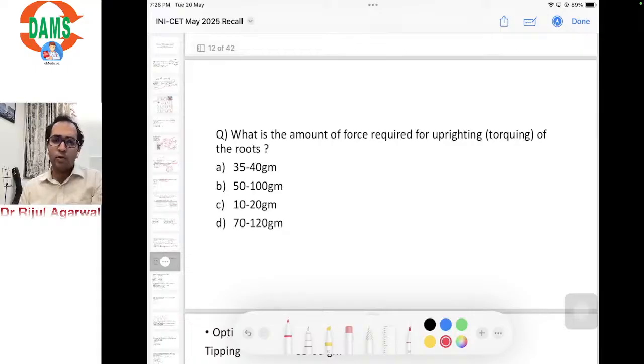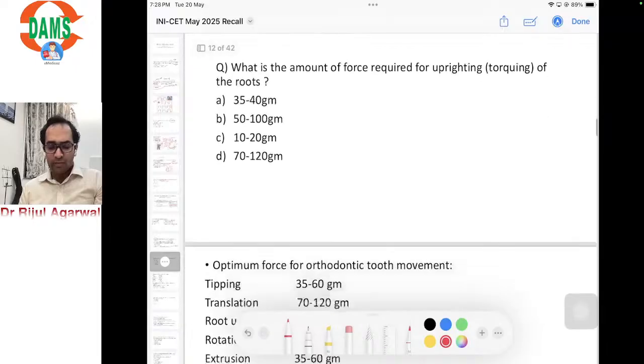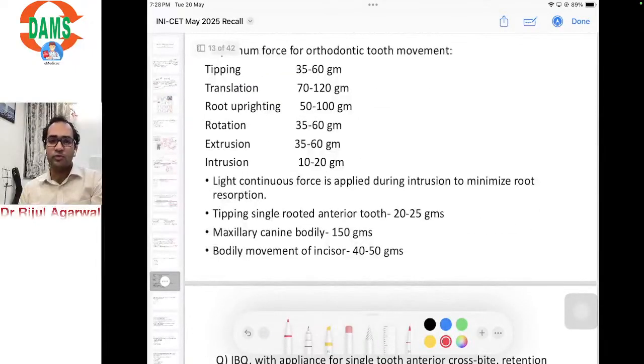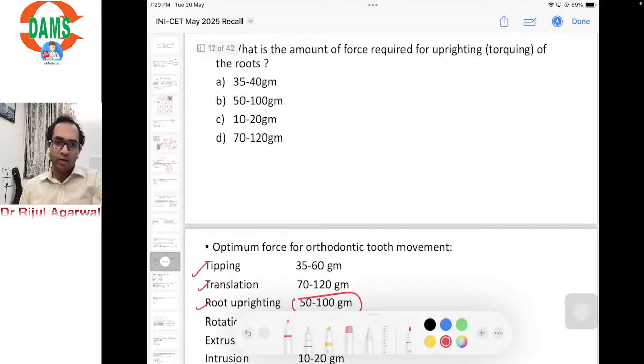Next question, what is the amount of force required for uprighting, that is torquing of the roots? Options: 35 to 40 grams, 50 to 100 grams, 10 to 20 grams, or 70 to 120 grams. So this is a table which we have discussed in the class, optimal forces for various procedures. So for root tipping, translation, for root uprighting, 50 to 100 gram, rotation, extrusion, intrusion. A direct PYQ question. Okay, so the correct answer is 50 to 100 gram for root uprighting or torquing.